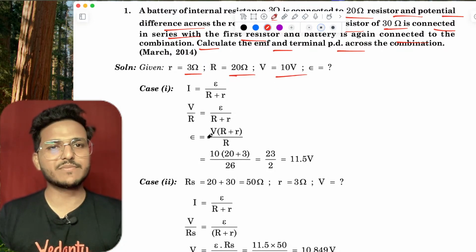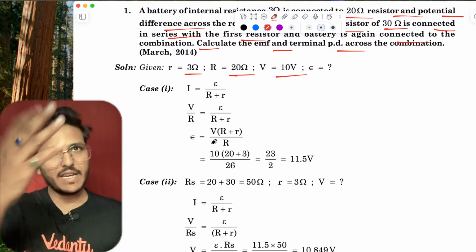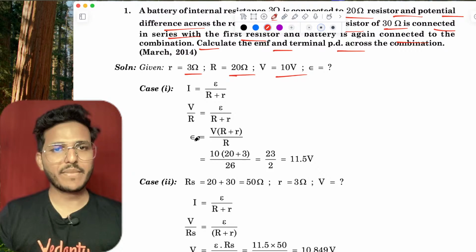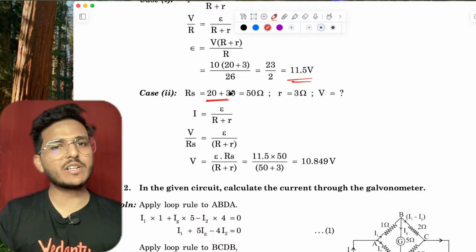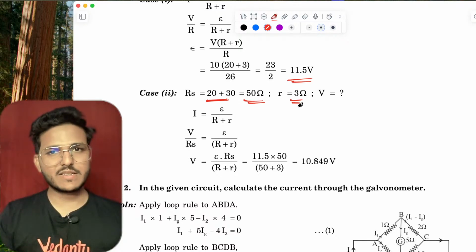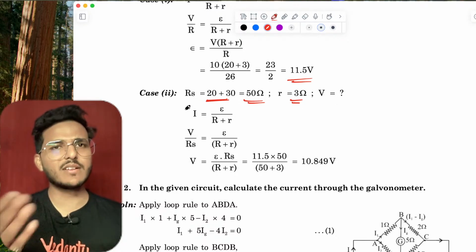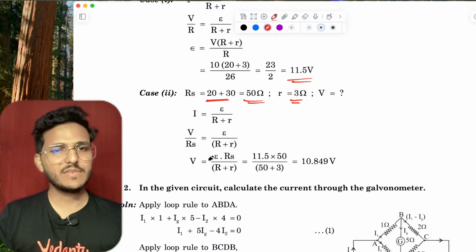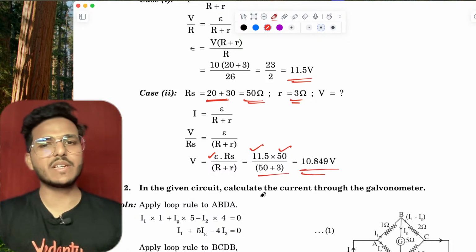Then calculate EMF. V equals E R upon (R plus r), so E equals V(R plus r) upon R, that is 11.5 volt. In the same way, Rs is 20 plus 30, that is 50. Internal resistance will be the same, that is 3 only. V equals E Rs upon (Rs plus r), Rs is the external resistance. E is 11.5, Rs is 50, 50 plus 3, that gives 10.84.